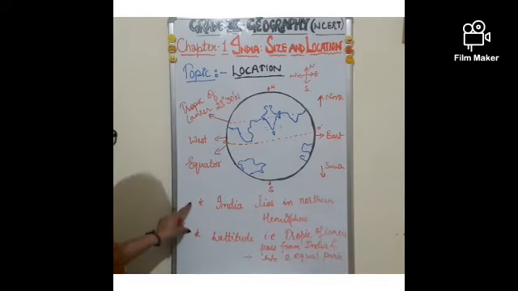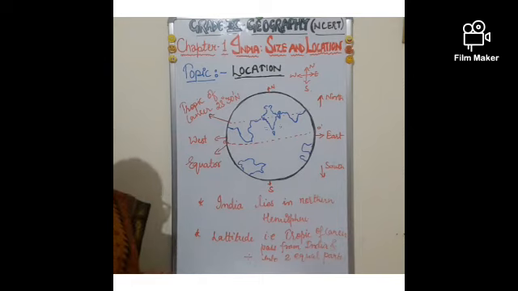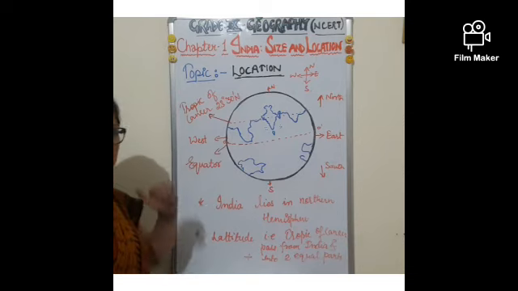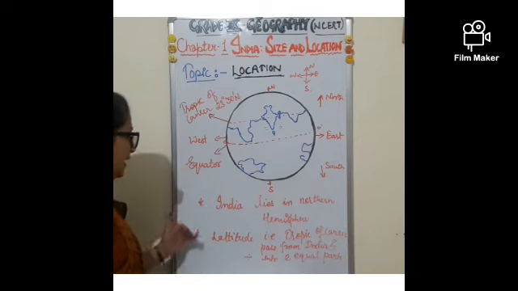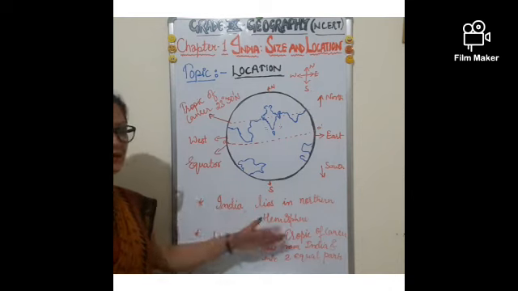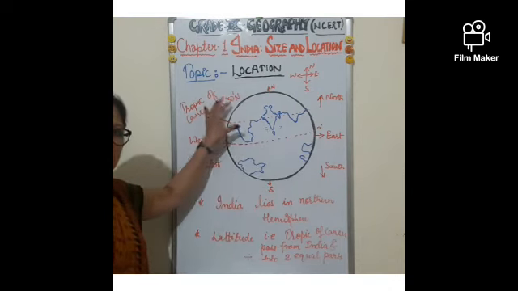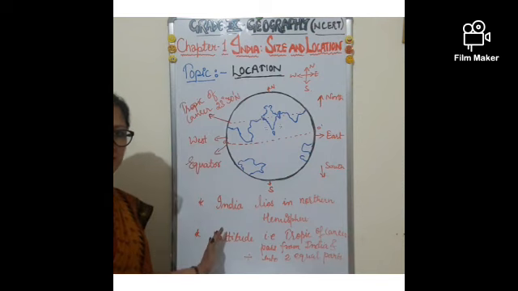These two points are very important to remember. If anyone asks you where India lies, first of all you will say India lies in the northern hemisphere of the world, and the Tropic of Cancer passes through India and divides it into two equal parts. So this is about the location.